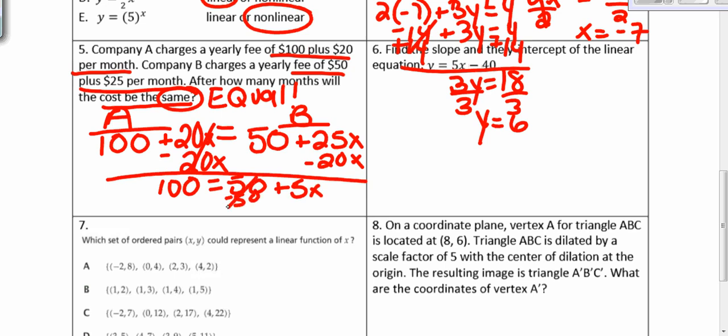Subtract 50 from both sides, and we get 50 equals 5x. Last step, to isolate the variable, we have to divide by 5 on both sides. So we get x equals 10 months.